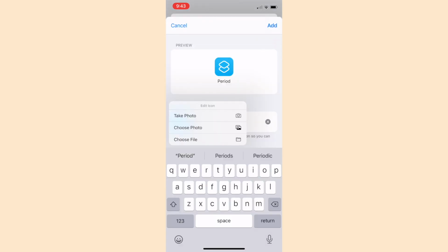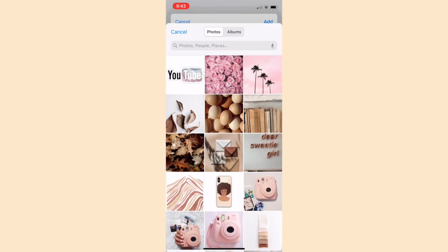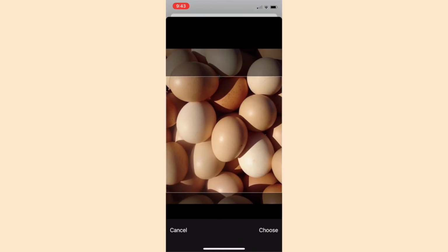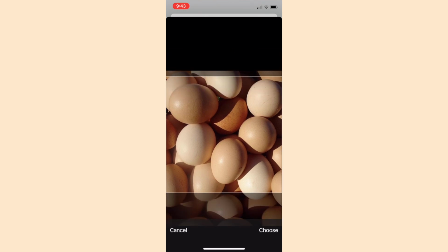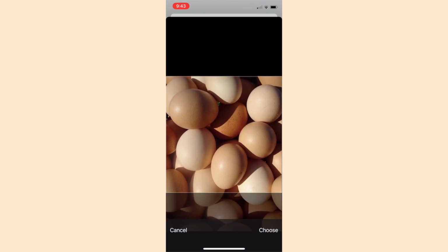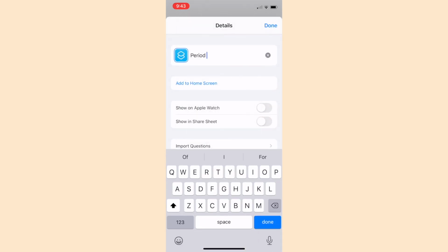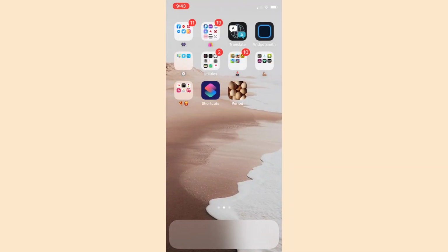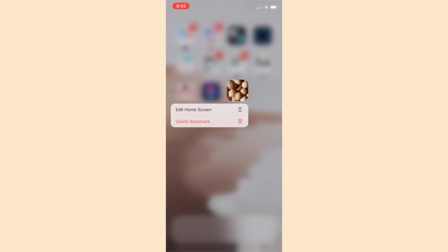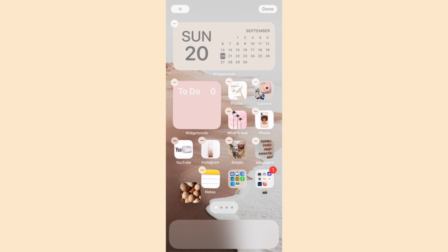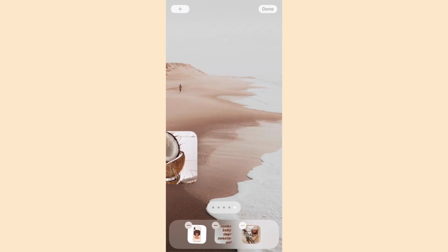Here I'm going to show you how I selected my period app, which is a little TMI, but I just thought the whole egg situation was cute. So I'm creating a shortcut, and then I'm going to select the picture of the eggs, meaning, you know, my ovaries, yada, yada. I sized it to the scale where I wanted, and I selected add to home screen, and then you just move it to the location that you want it to be. Then it's going to pretty much look like this.